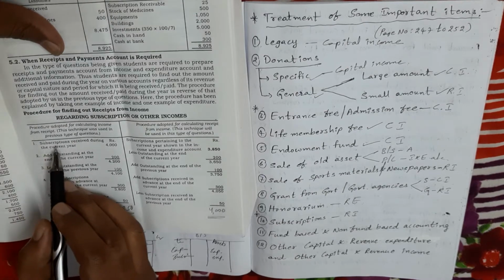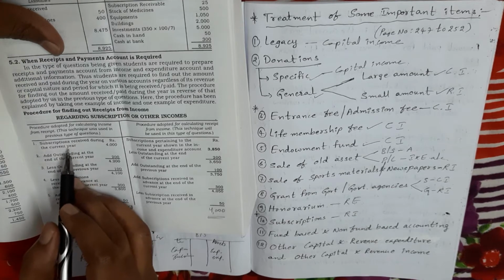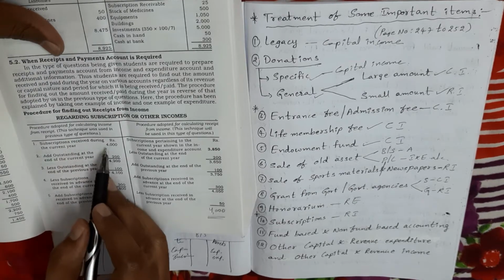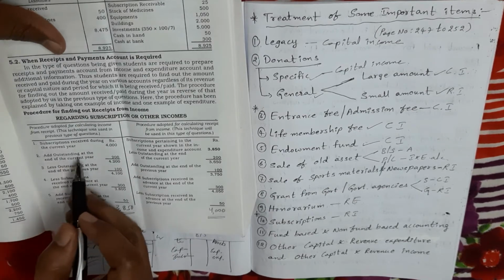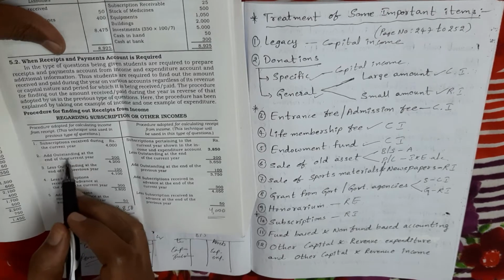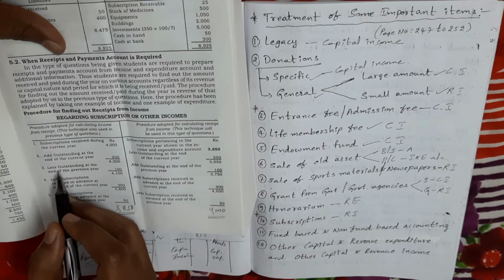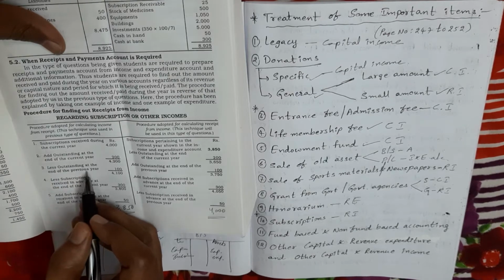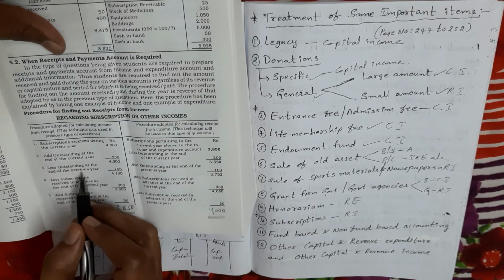First we take the subscription received during the current year, which is given on the debit side of the receipts and payments account. To that amount we make adjustments: the present year outstanding subscription amount we add, and the last year outstanding subscription amount we deduct.